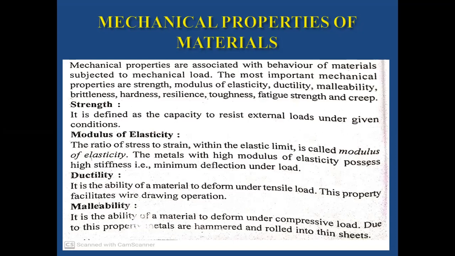How do we measure the strength? Strength is nothing but the capacity to resist the external load. If a material has the capability to resist 100 kilonewtons, the strength of that particular material is 100 kilonewtons. Suppose this body is capable of resisting 50 kilonewtons, obviously the strength of the material is 50 kilonewtons.